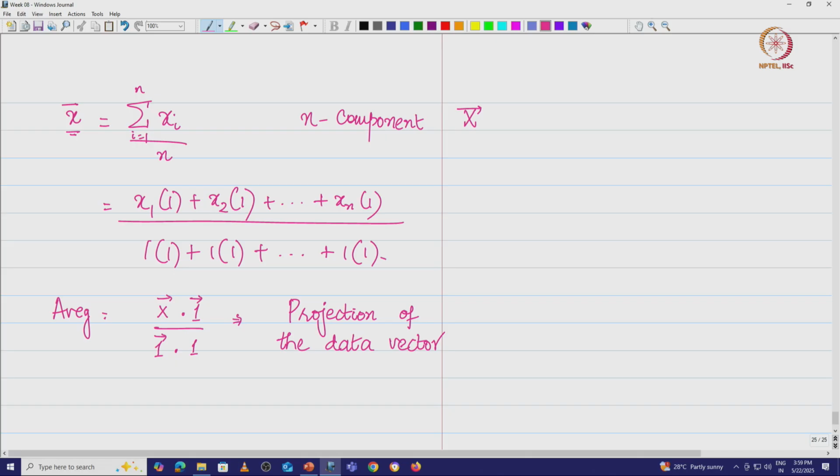We are going to project onto the direction of the equiangular vector 1.